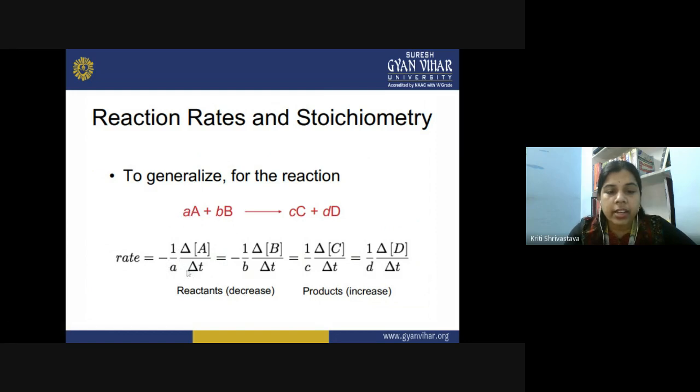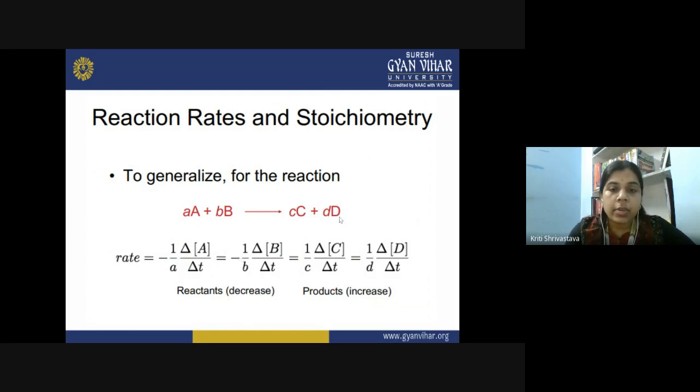This is for the reactant A. Similarly, for the reactant B, we will write down the stoichiometry as 1 upon b. And now, what is the rate here? So delta B upon delta T, that is the change in the concentration of reactant B with time. And because the concentration is decreasing, we write down a minus sign here.